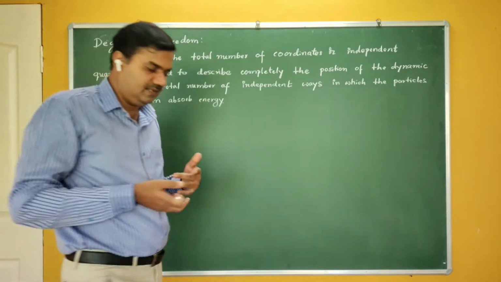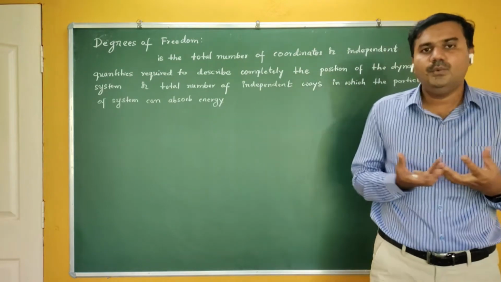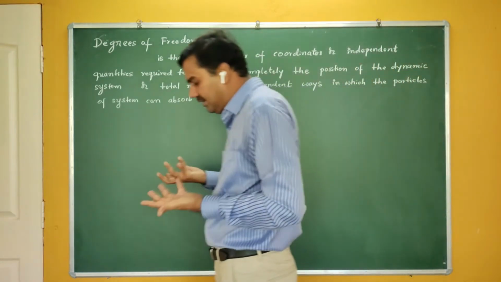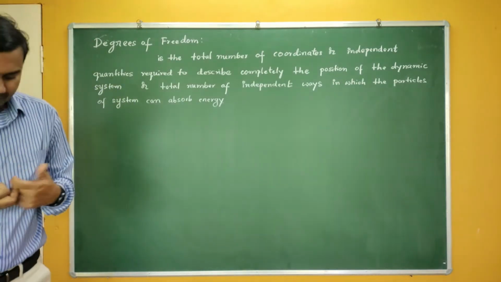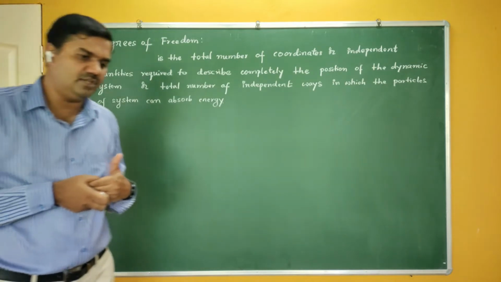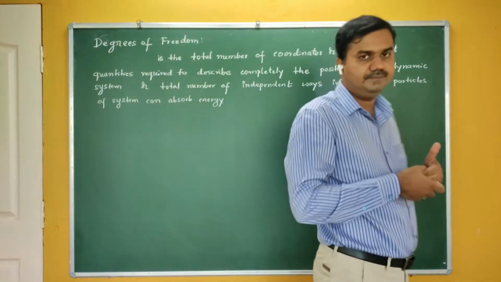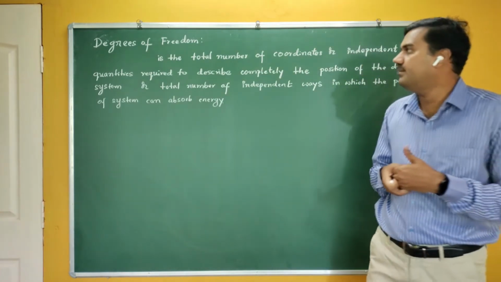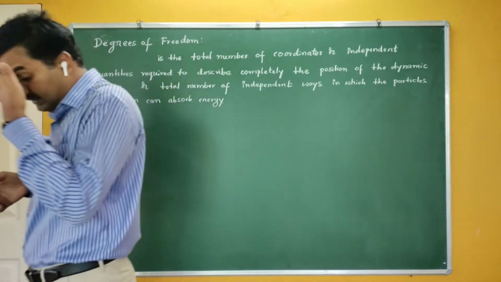In that particular theory, the law of equipartition of energy says that the energy is equally divided between various degrees of freedom, and in each degree of freedom, the energy is half kT. So before going into this law, let me take some time to discuss the degrees of freedom. Again, in classical physics,